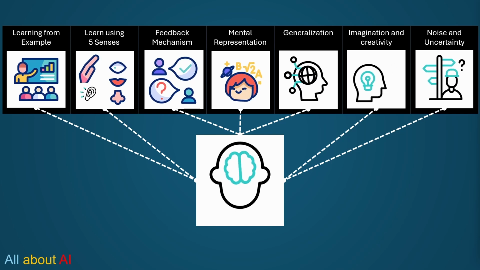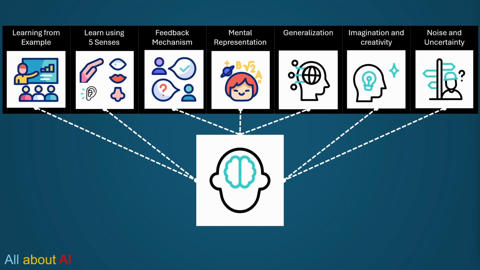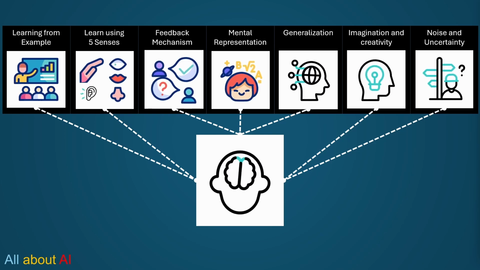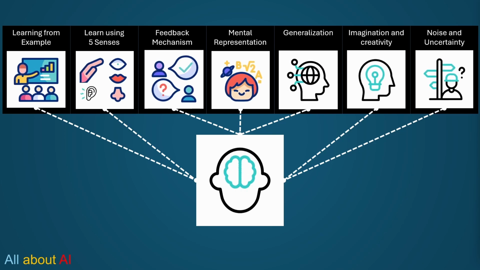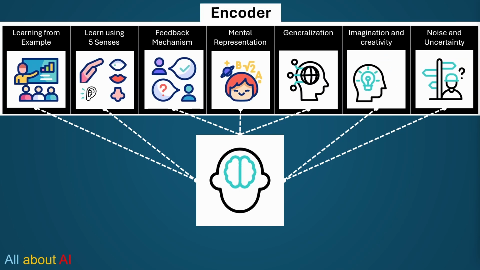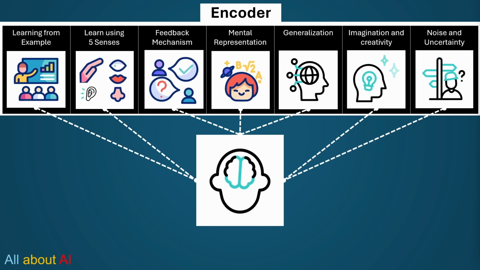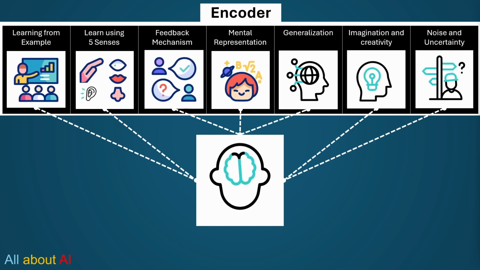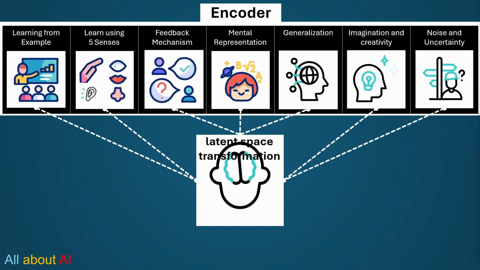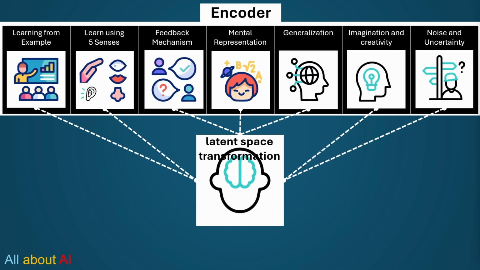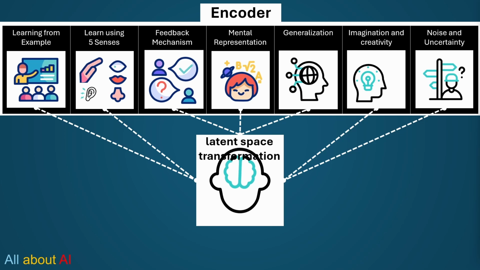Now all these processes or input or learning that we do over our entire lifetime, from a generative AI perspective, can be compared with something called an encoder. Basically, we are encoding all information in our brain, which is similar to what is called latent space transformation in generative AI.